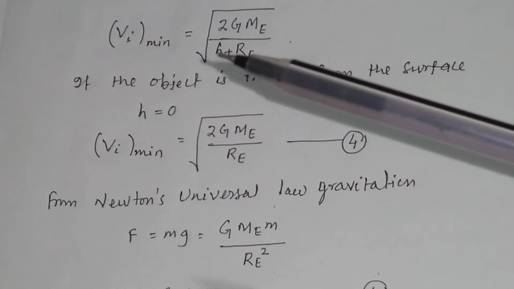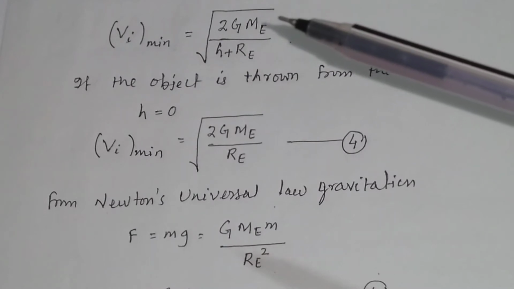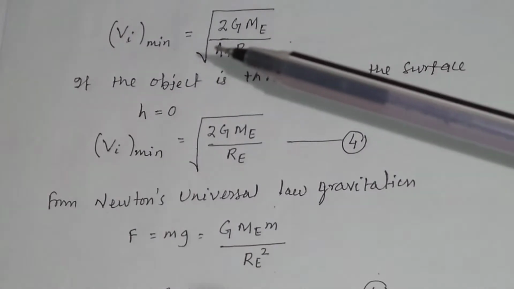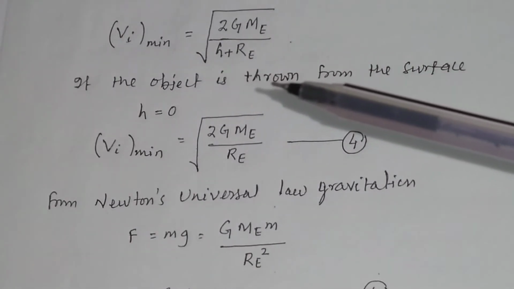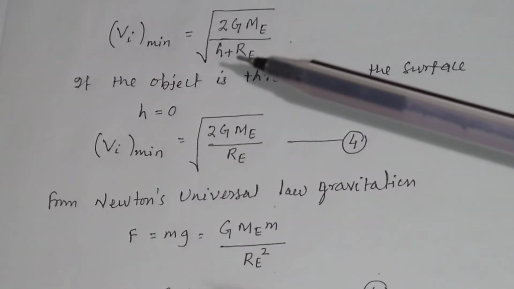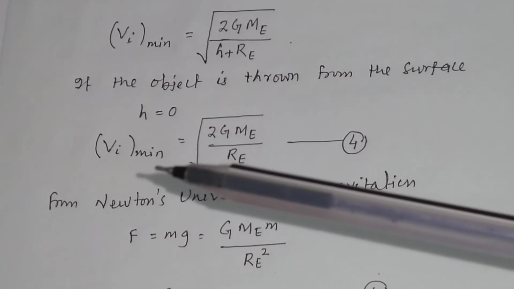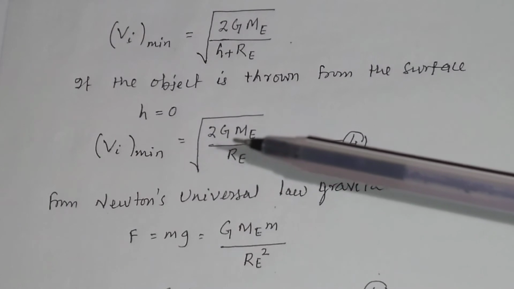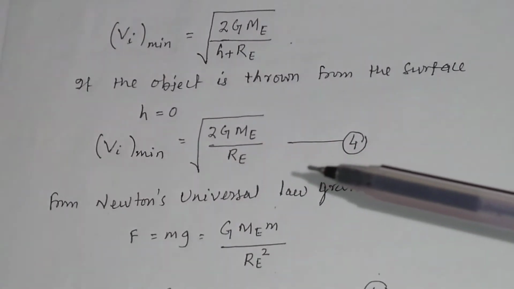So vi minimum will be equal to the square root of 2G Me divided by h plus Re, and if the object is thrown from the surface, then h will be equal to 0, so v minimum will be equal to the square root of 2G Me divided by Re.